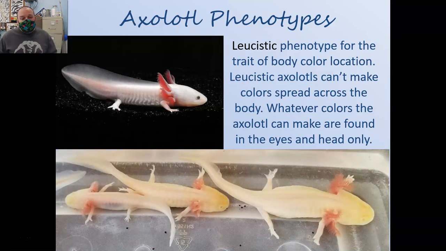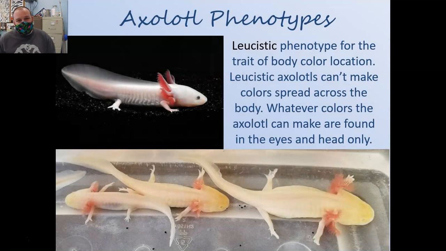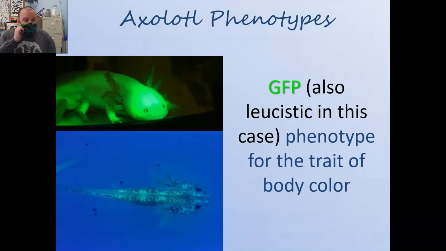Here's some pictures of axolotls that can make iridophores, but they don't distribute throughout their bodies. So these are likely leucistic golden albinos. So the gold you can see kind of clumped up on their heads is not distributed through the rest of their bodies, which is why we see them the way that we do. And finally, GFPs. Again, these are pictures taken under a blacklight of a leucistic GFP as well as a wild-type GFP. These guys can make their own body colors, but in addition to that, they glow under a blacklight, which is pretty cool stuff. And again, that gene comes from jellyfish.